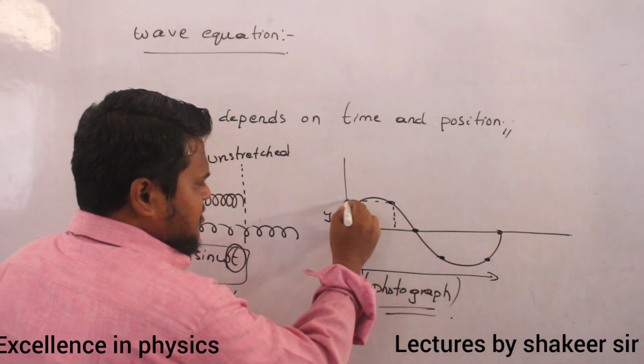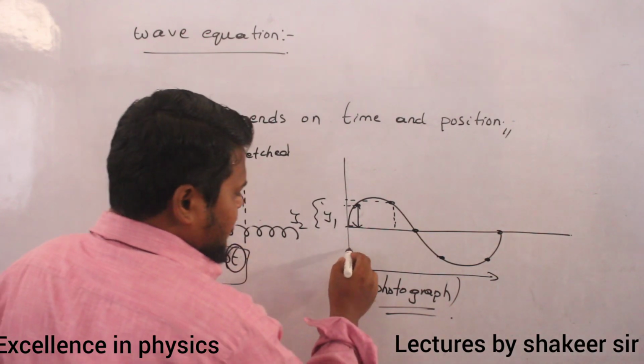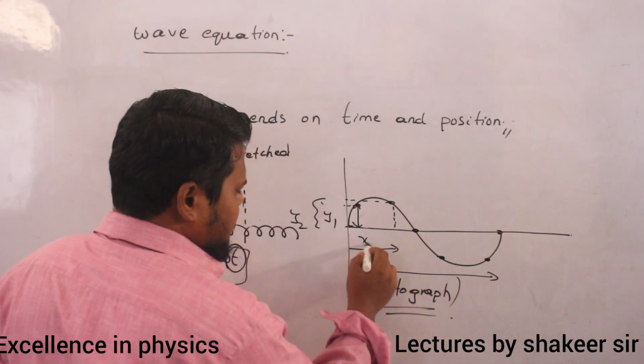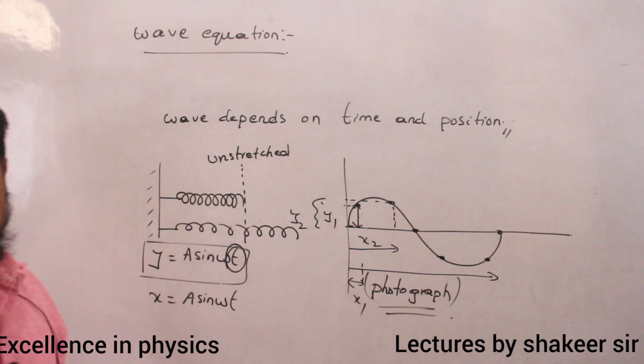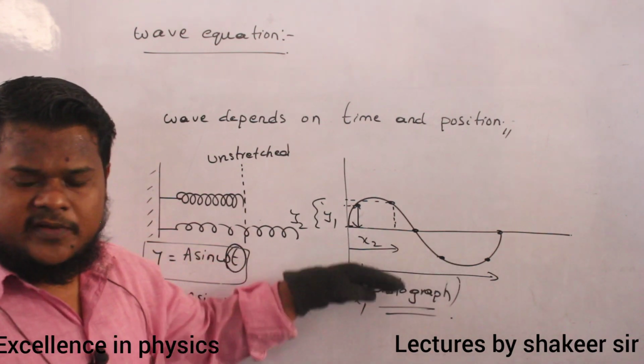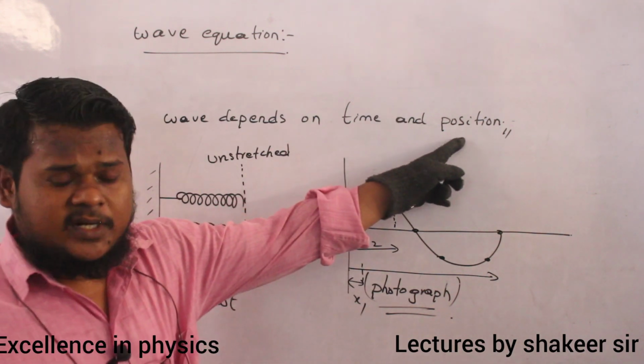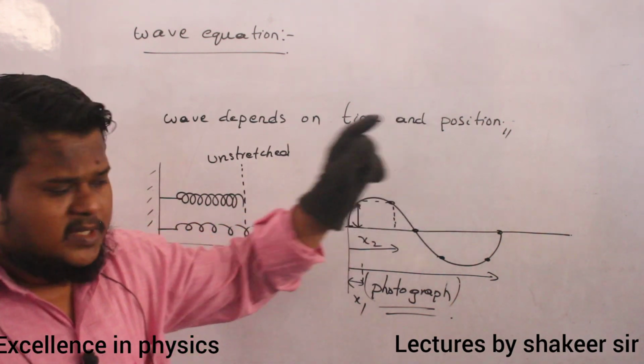Similarly, if you see this particle, clear? This particle has a different displacement, which is called y2. And it is present at what distance? It is present at a distance of x2. Clear? So as the x value is changing, the y value is also changing. So wave motion depends on position also.